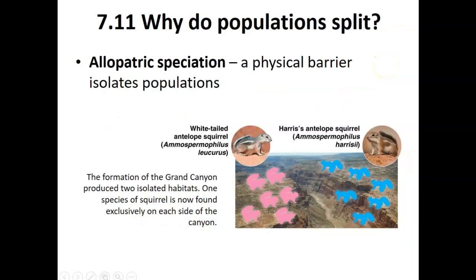Populations are separated for many reasons. Sometimes it's due to a physical barrier, called allopatric speciation. For example, there's a big valley between two areas, so the species on different sides of this valley are going to be different. The formation of the Grand Canyon produced two isolated habitats. One species of squirrel is now found exclusively on each side of the canyon.